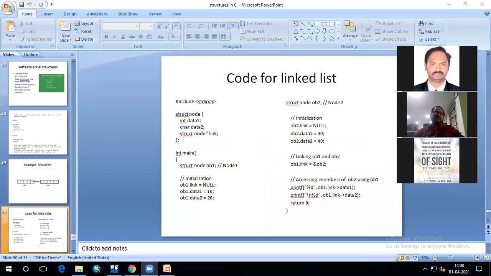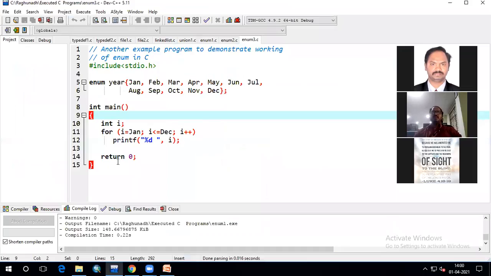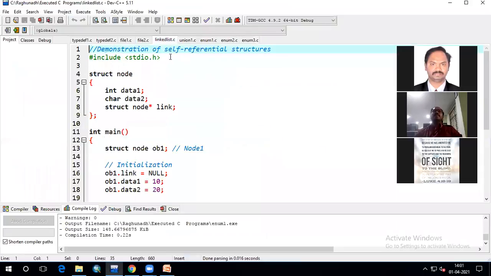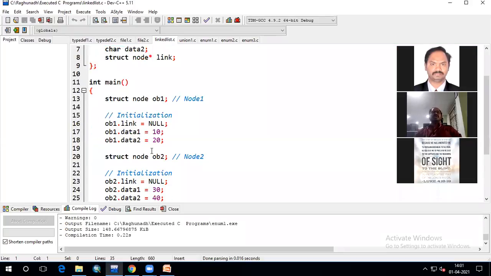If I see the output, you just rename your ID, roll number followed by name. So you can see the program output here. This is a program. Don't worry, I will send this code. I have prepared all the programs in a document, and I will send the document in your group. So this is the program we have seen.